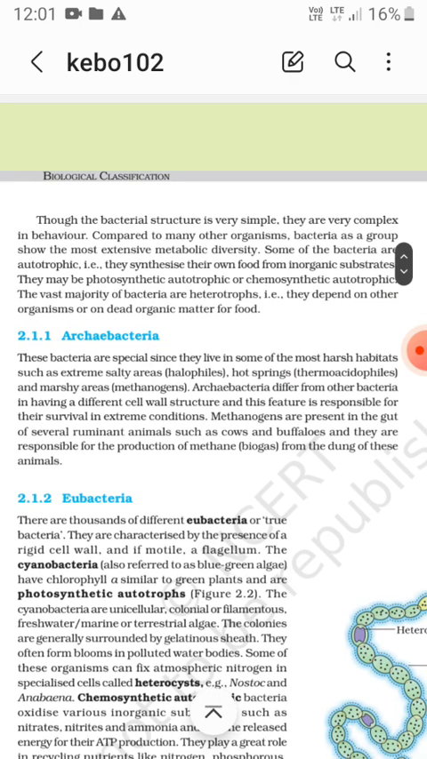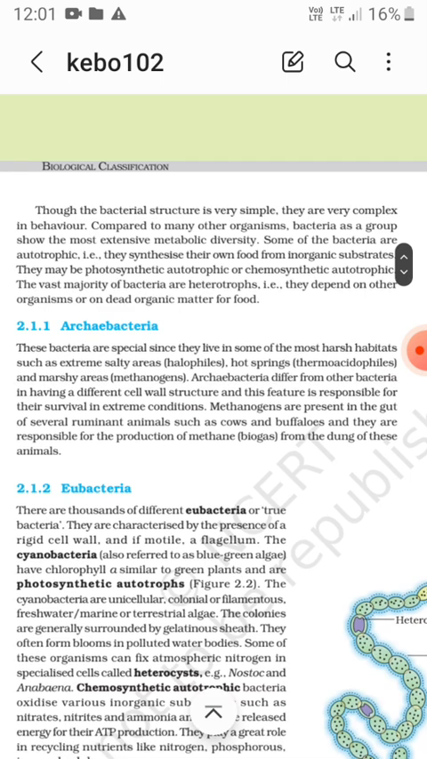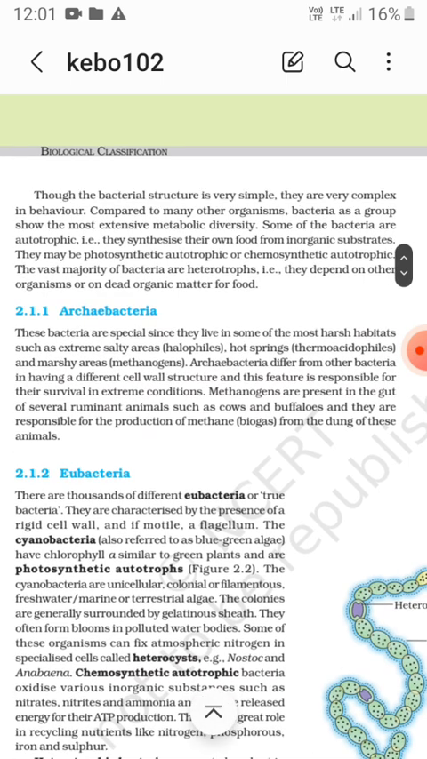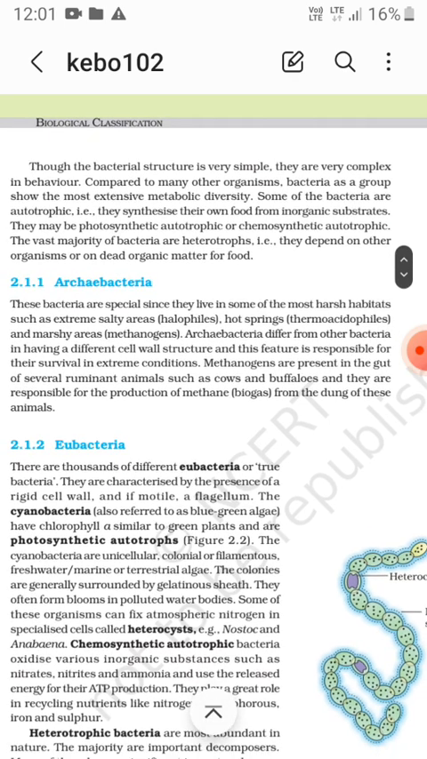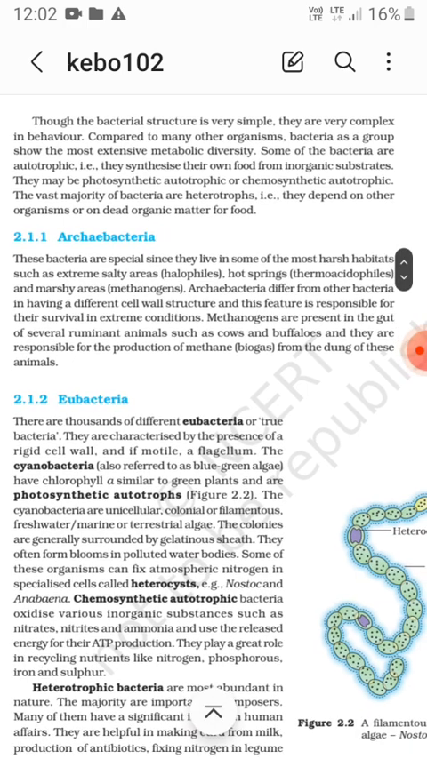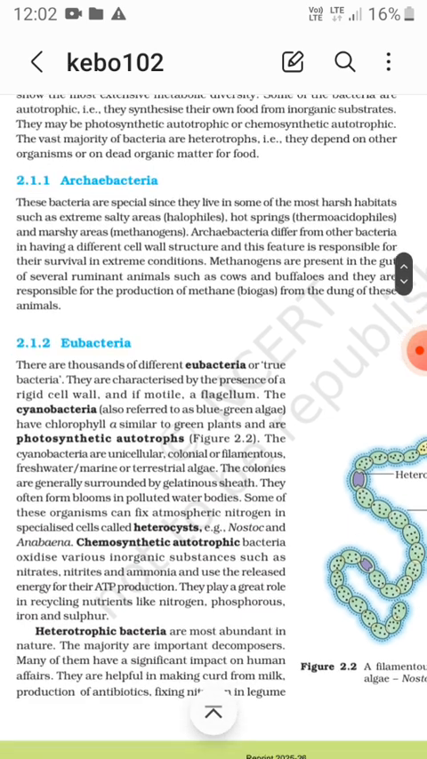Now archaebacteria. They live in the most harsh habitats, such as extremely salty areas, that is halophiles, hot springs, that is thermoacidophiles, and marshy areas, that is methanogens. Archaebacteria differ from other bacteria in having a different cell wall structure, and this feature is responsible for their survival in extreme conditions. Methanogens are present in the gut of several ruminant animals such as cows and buffaloes. They are responsible for the production of methane, that is biogas, from the dung of these animals.